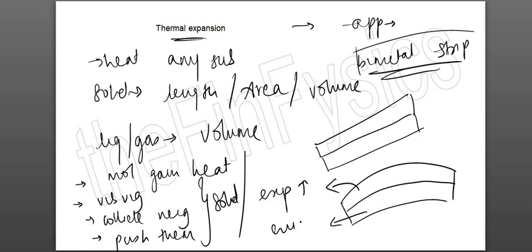Inner strip's expansion is less. Logic है. अगर expansion ज़्यादा है, so obviously contraction भी ज़्यादा होगा दोनों का. Sorry, ऊपर वाले का. So upper वाला will contract more because दोनों को original length पे ही आना है. This is what you are supposed to remember about thermal expansion.